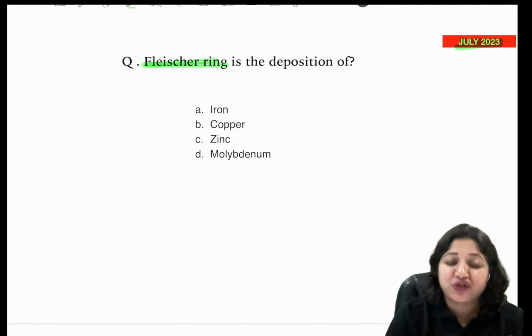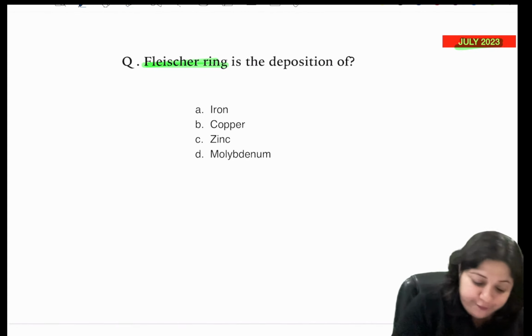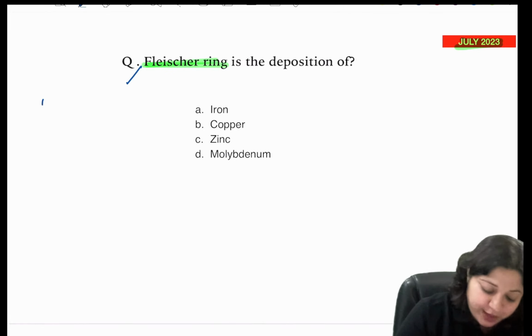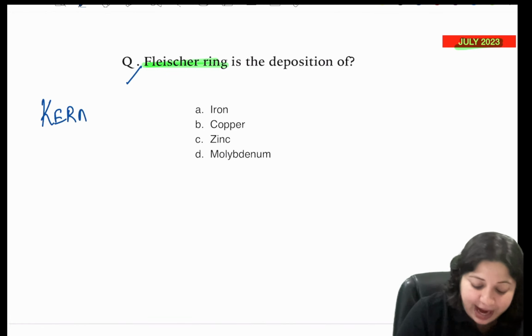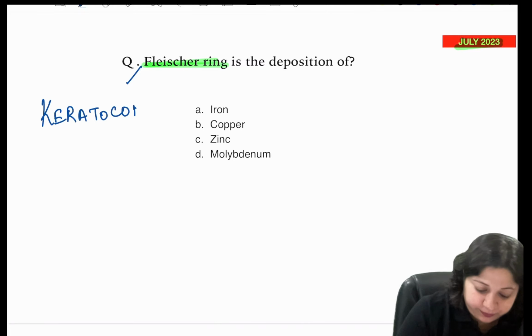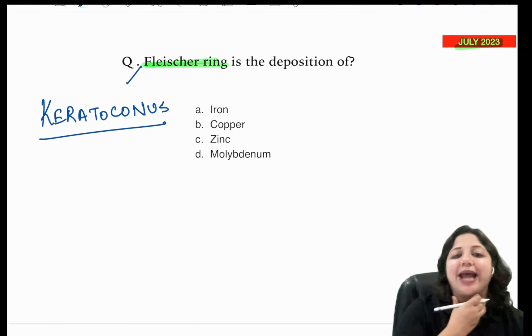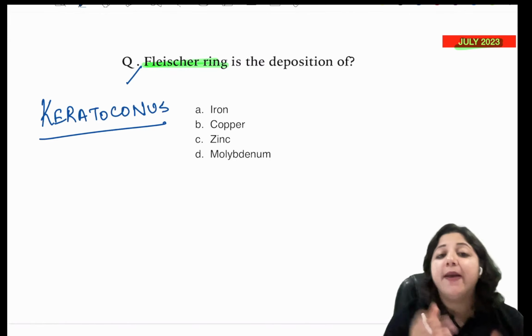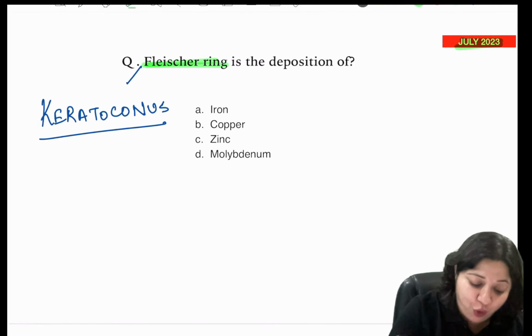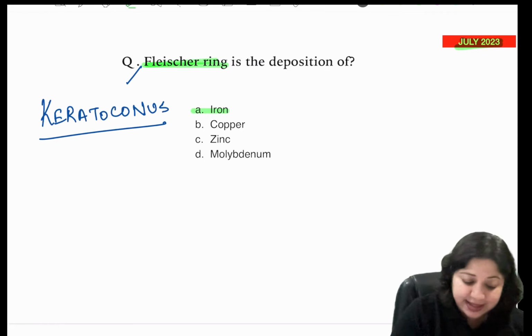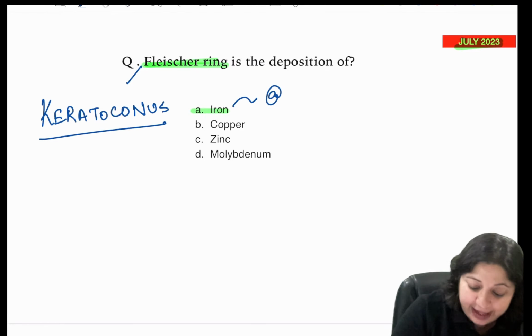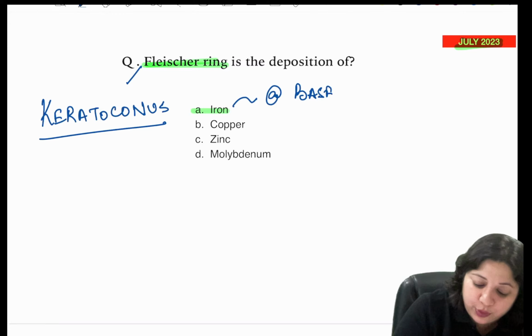A similar question was asked, as I told you, in July 2023, which talked of the Fleischer ring. So what is the Fleischer ring? It is seen in keratoconus. The Fleischer ring is the deposition of iron at the base of the cone, at the level of the basal epithelium.